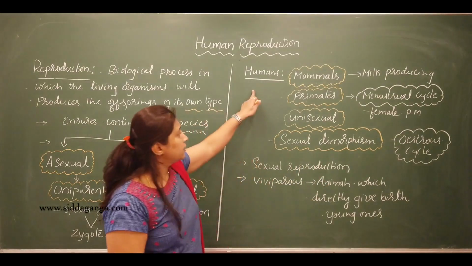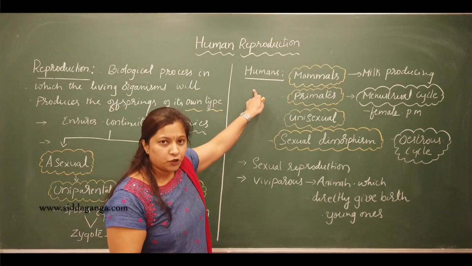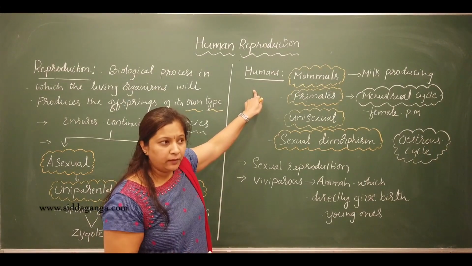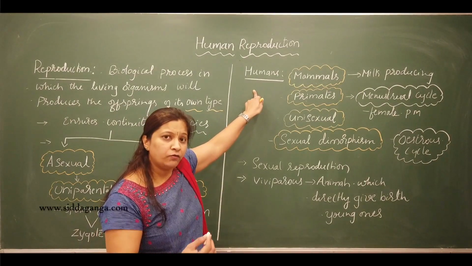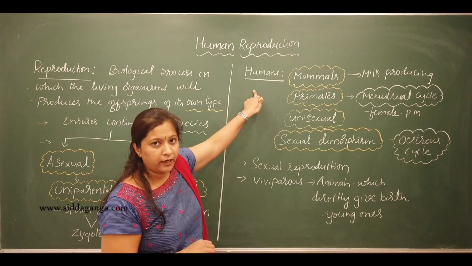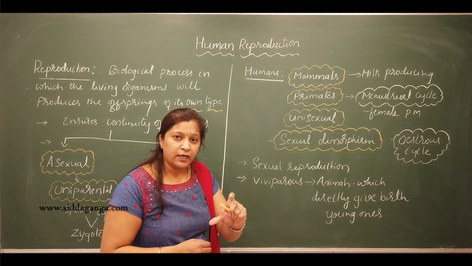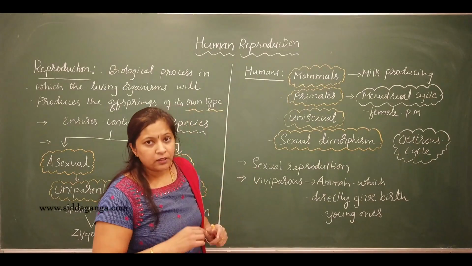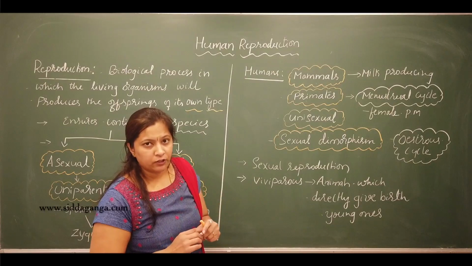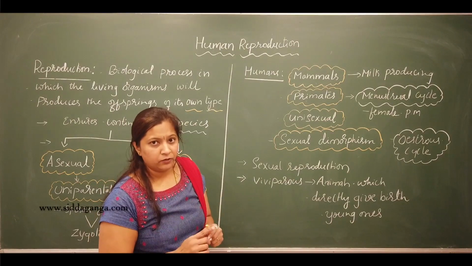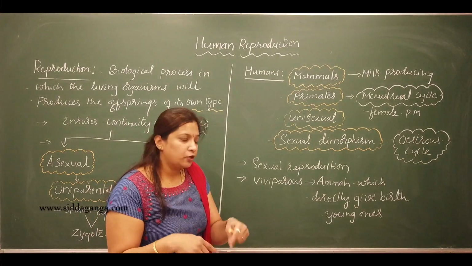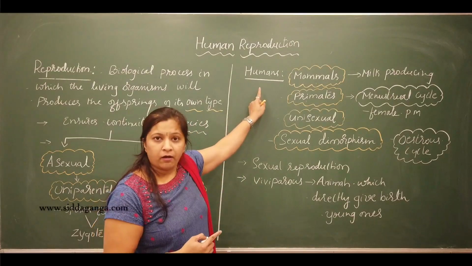Once the humans attain sexual maturity, once they attain puberty, the events of sexual reproduction will begin. The different steps that occur during sexual reproduction are altogether called reproductive events. These reproductive events will begin after puberty.